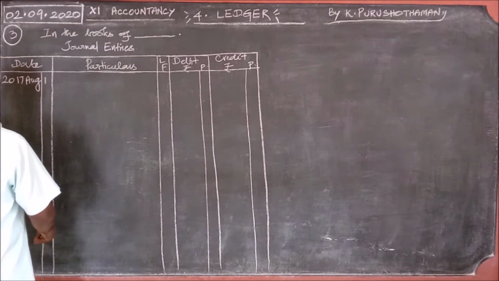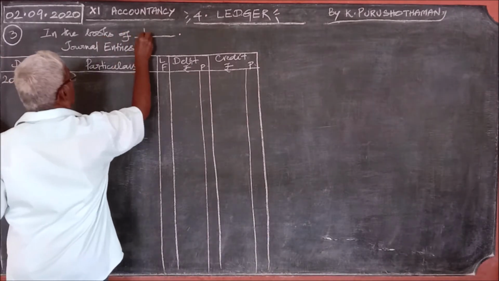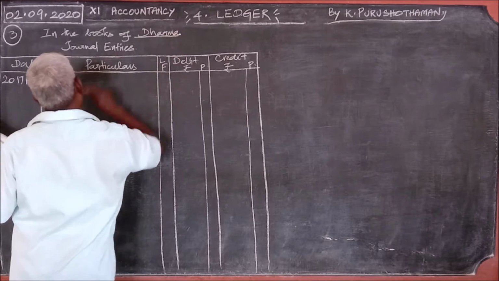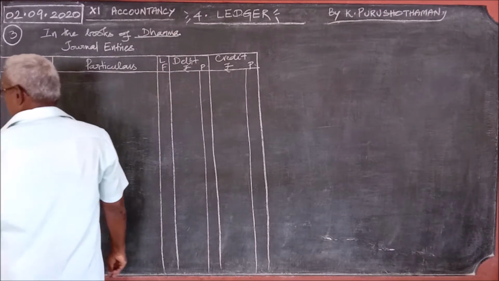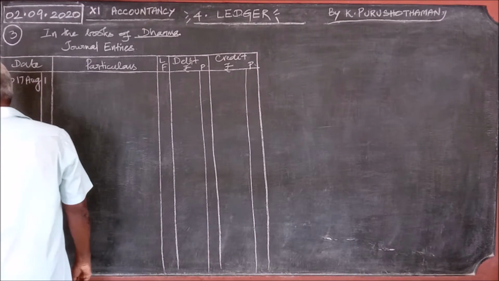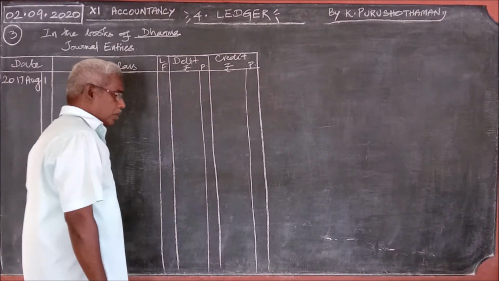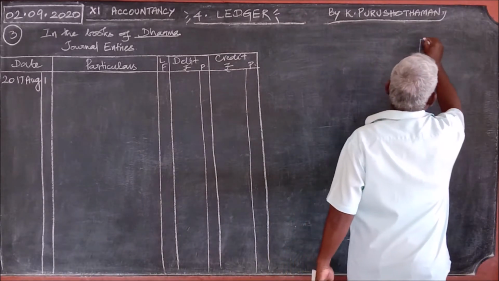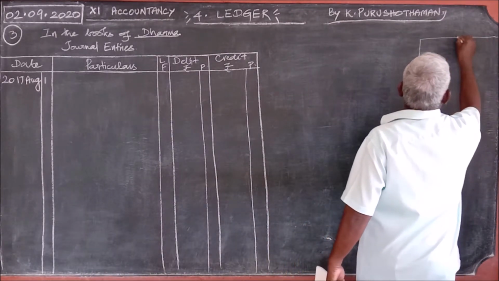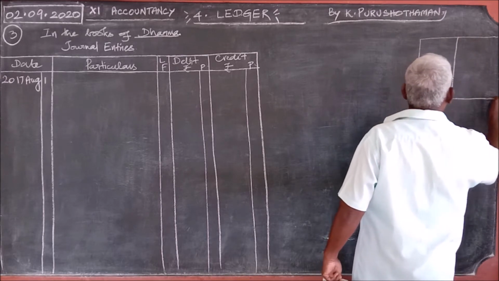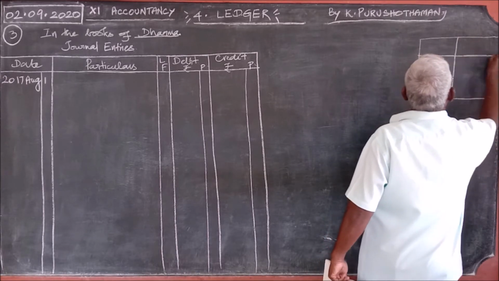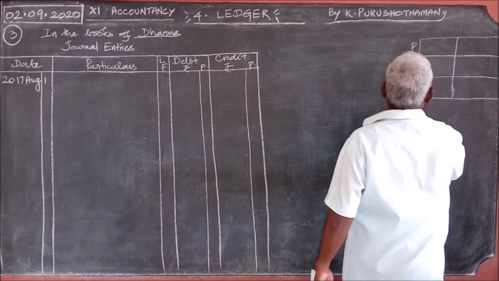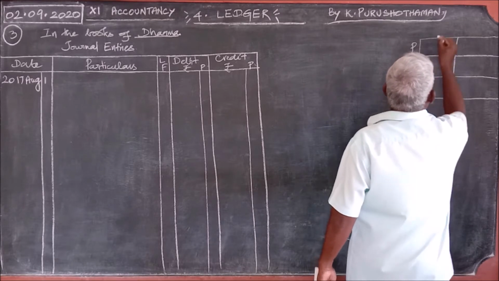Dharma started business with cash, therefore in the books of Dharma, because he only starts the business. So for this, what should be the journal entry? As per the golden rules, once again I repeat the same, just for the first problem, as a matter of recall: personal account, real account and nominal account.